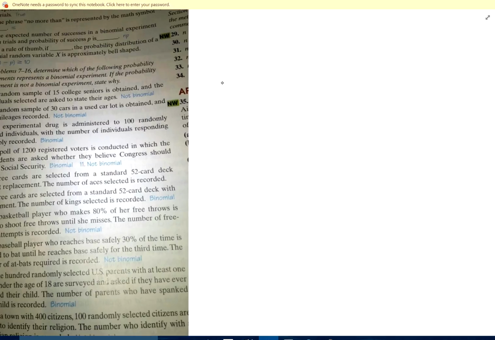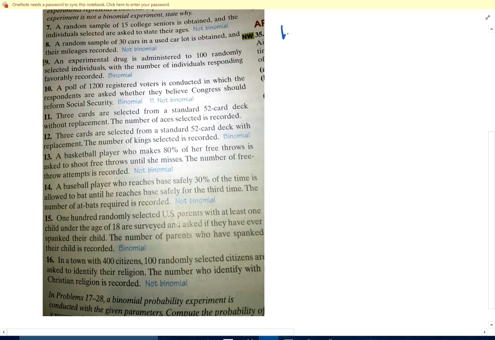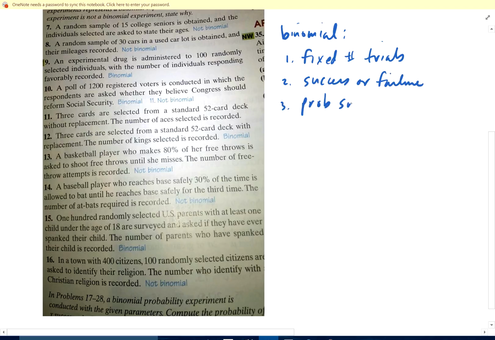All right, 8 to 15. Who would ask so many problems here? We want to know if they're binomial. So binomial has to have four things. One, a fixed number of trials. Two, two outcomes, success or failure. Three, the probability of success is constant. And four, the trials are independent.